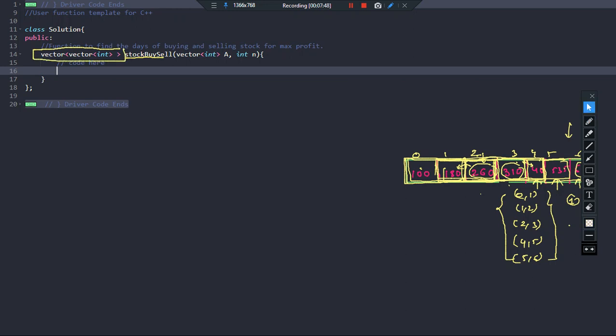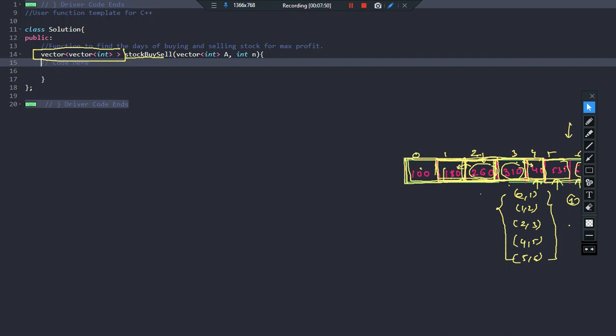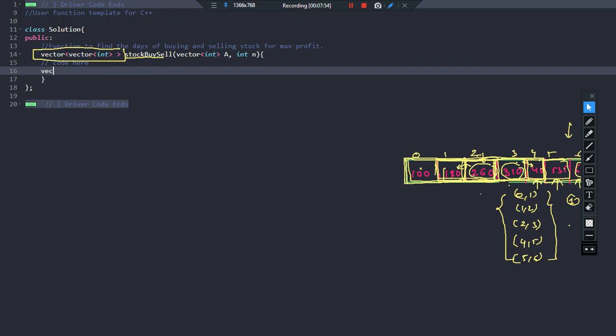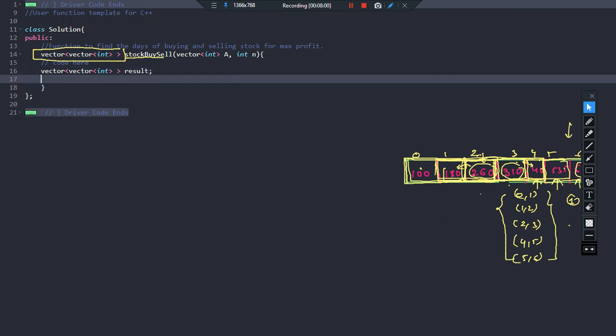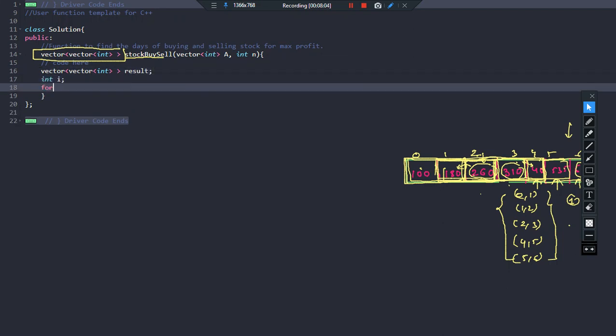So we will be declaring a vector of vectors. For that, let me declare a vector of vector, which will be of integers, and let us name it as result. Done. What I am going to do is declare a variable i, and I will be traversing the entire array.